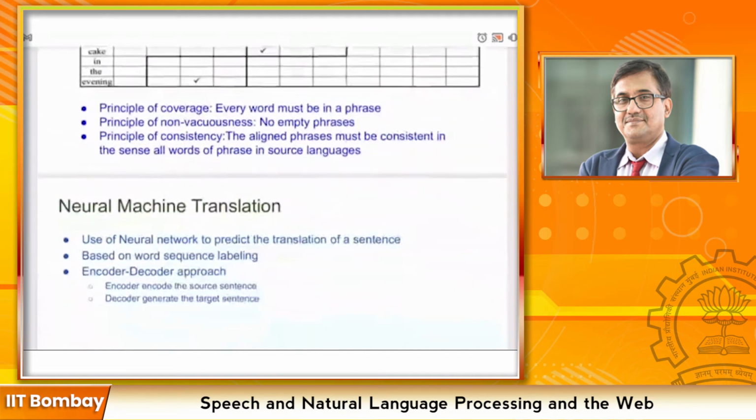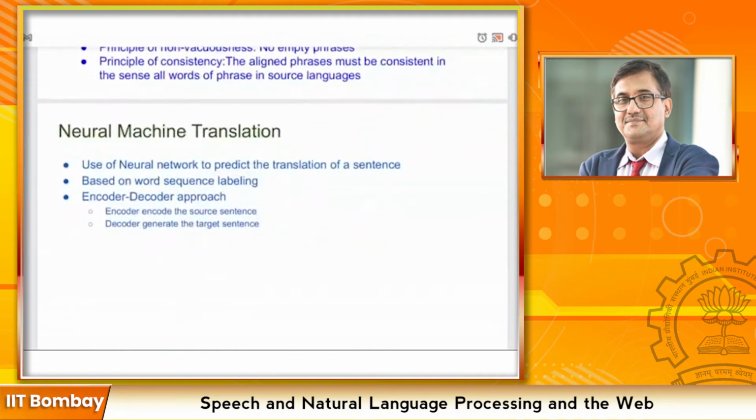After 2013, neural machine translation came into existence and gained quite a lot of attention from researchers. What neural machine translation does is use neural networks to predict the translation of a sentence. It's completely based on embedding spaces.